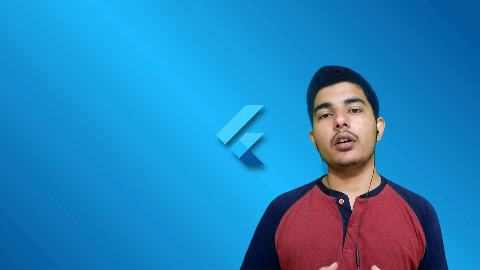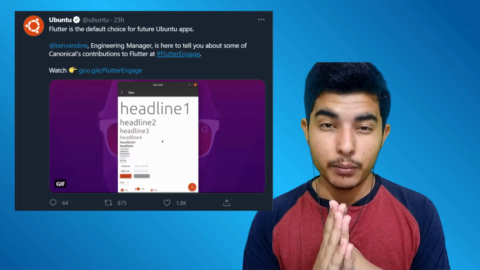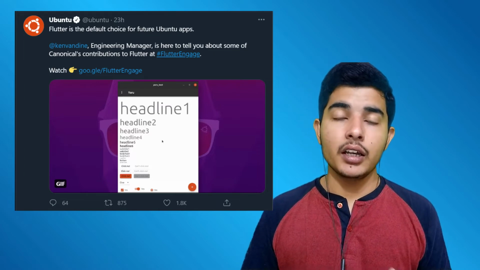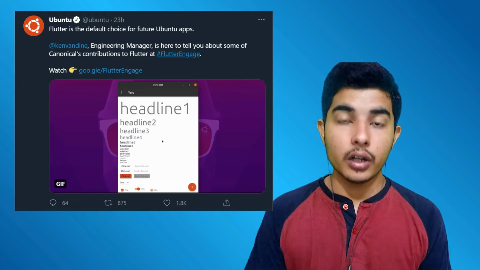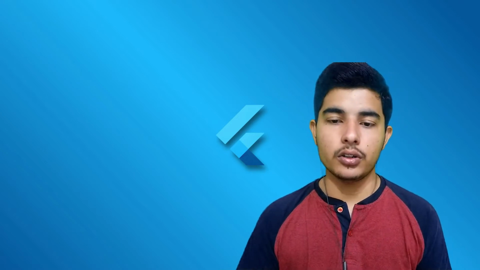Okay, so Flutter for desktop, Ubuntu has made really big announcements and really big promises. Ubuntu said that Flutter is our first or default choice for developing apps for Ubuntu or Linux. Now that's really amazing, and that's what a technology should see. You can see the future of that technology.